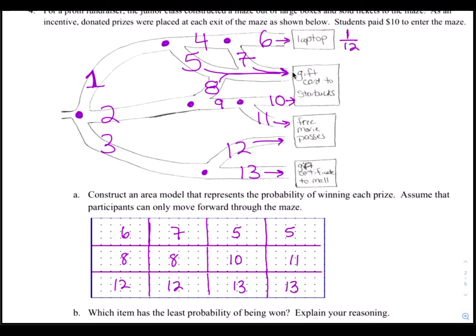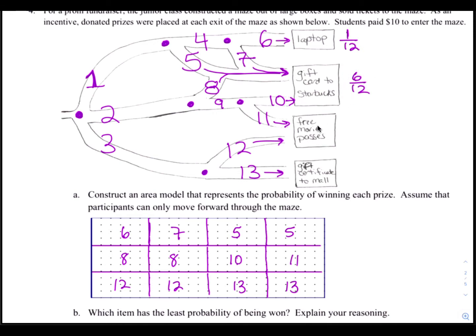Path 7 leads to the gift card, path 5 leads there, path 8 leads there, and path 10. So that's 7, 5, 8, and 10. Let's count how many of those we see in the area. We have 1 7, we have 2 5s, we have 2 8s, and we have a 10. That's 1, 2, 3, 4, 5, 6. That's 6 out of 12. So the probability of getting a gift card to Starbucks is 6 out of 12.